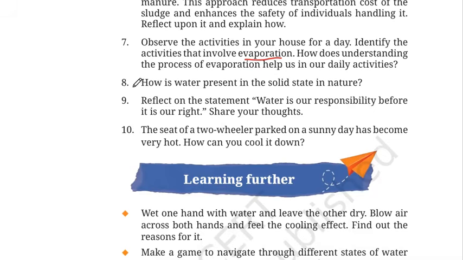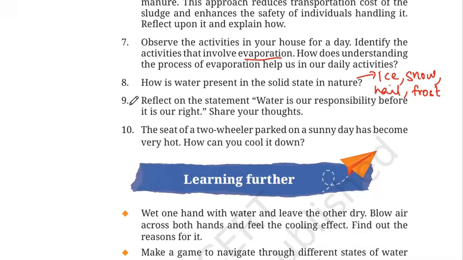All right. Now coming to question number 8. How is water present in the solid state in nature? We all know that water is present in the form of ice. Water is also present in the form of snow. Water is present in the form of hail in some countries. Also, water is present in the form of frost. Just check in our freezers. Sometimes there is a thin layer of ice that forms. That's frost. So these are some solid states of water. Basically, all are forms of ice only.